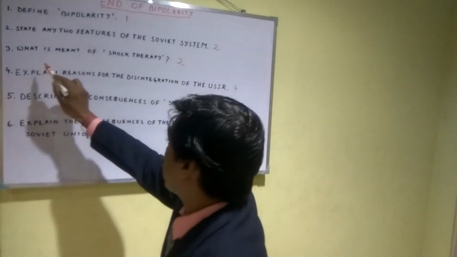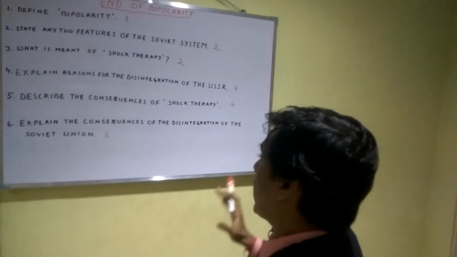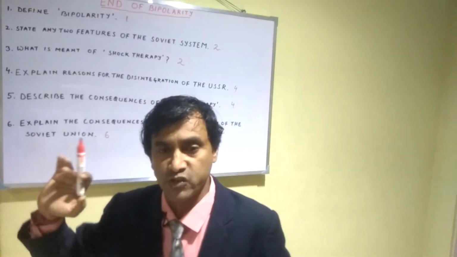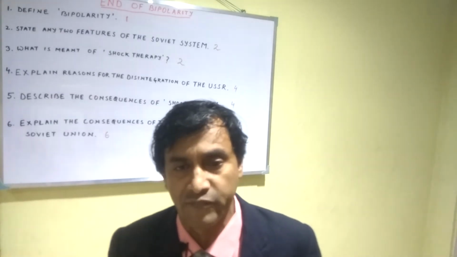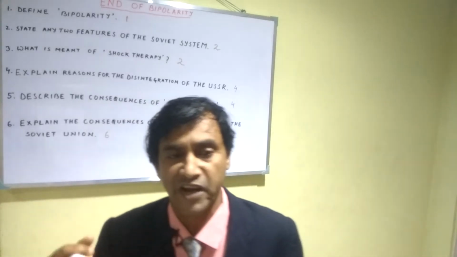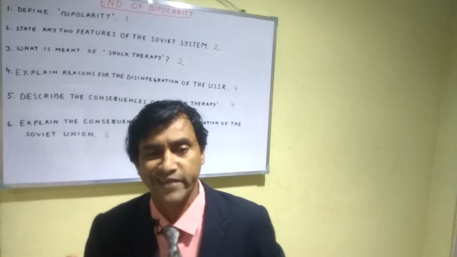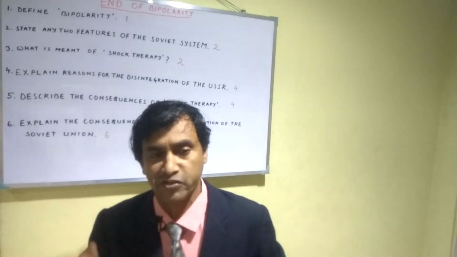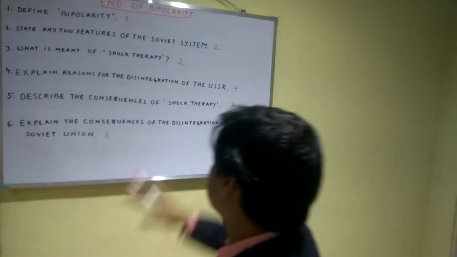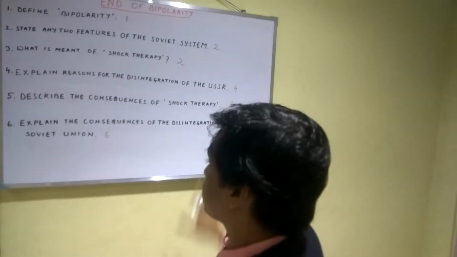Now, question number 3, what is meant by shock therapy? That is the distribution of marks: 2 means 40 words and you have to write 2 points. Now here, shock therapy, how to write? The dissolution of the USSR was correlated with the downfall of communism in the countries which were members of the socialist bloc. These post-Soviet countries underwent a process of transition from an authoritarian socialist system. The model of transition came to be called shock therapy. This is the answer of question number 3. So 2 marks and 40 words.